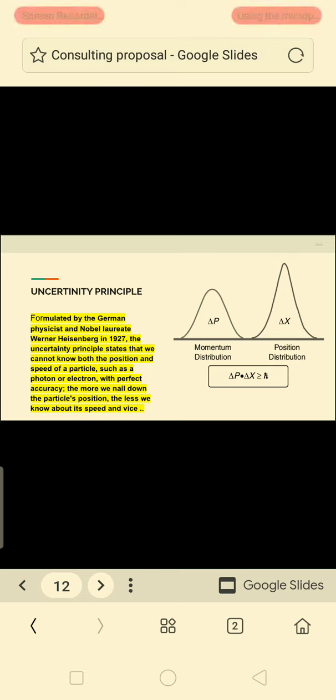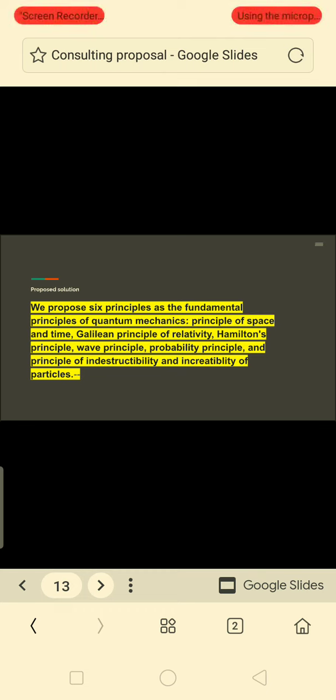It states that we cannot find out the position and momentum of the particle with great accuracy, and if we find out the position of the electron, we cannot describe the momentum of the electron. So this is known as the uncertainty principle. There are 6 principles that we will study in quantum mechanics: principle of space and time, Galilean principle of relativity, Hamilton's principle, wave principle, probability principle, and principle of indestructibility and uncreatability of the particles.